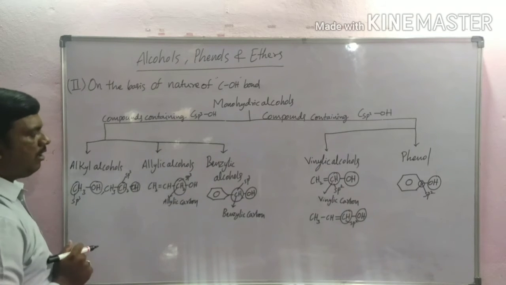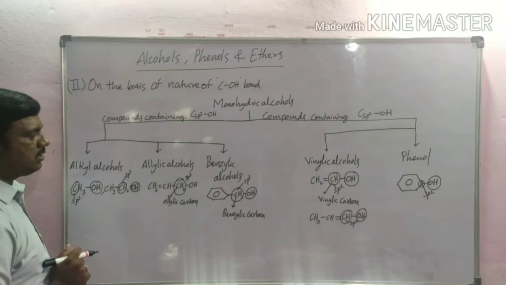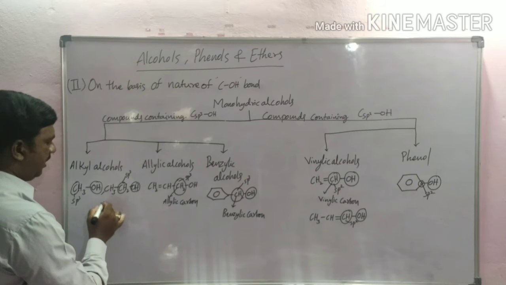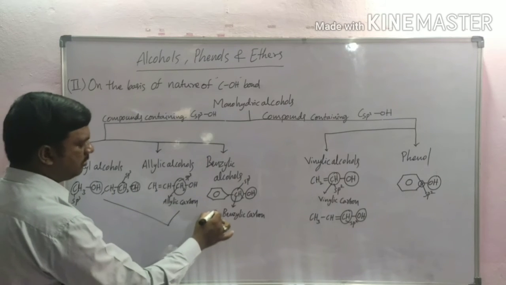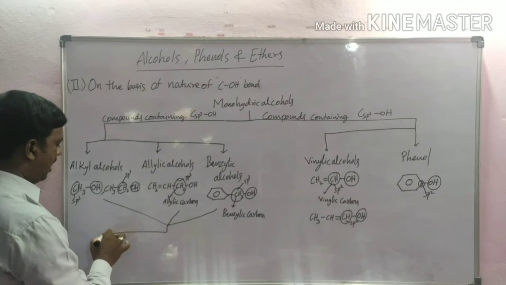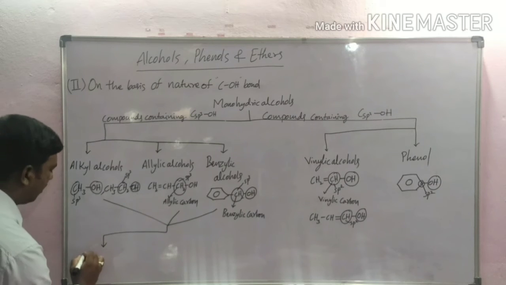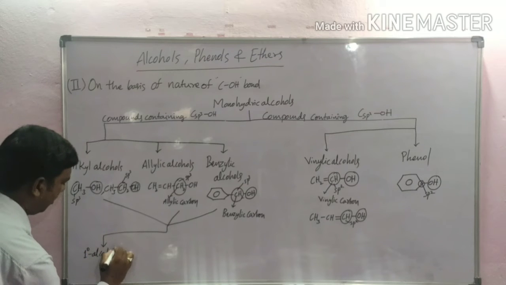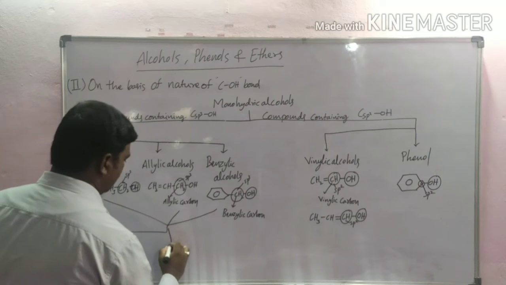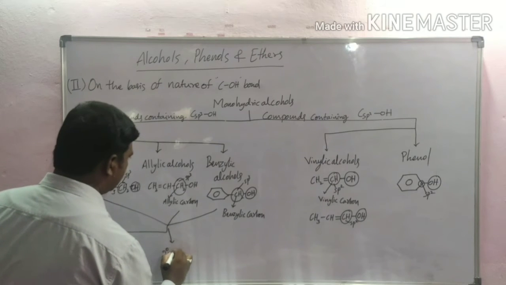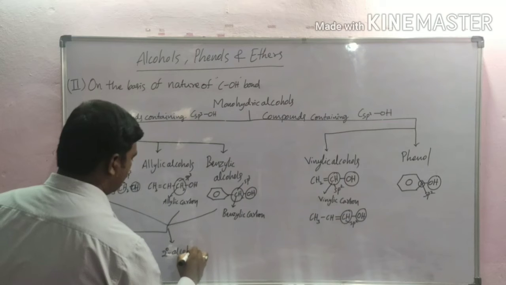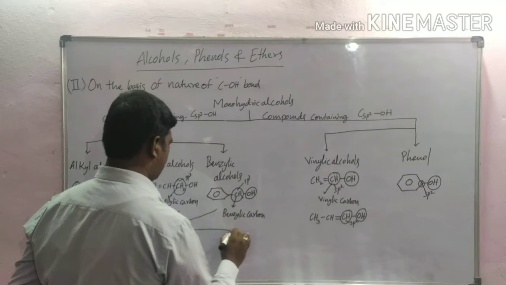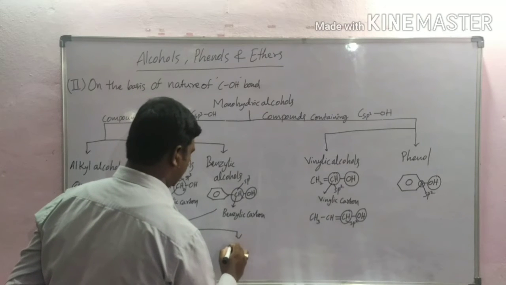These three types are again classified into three types: primary alcohols, secondary alcohols, and tertiary alcohols.